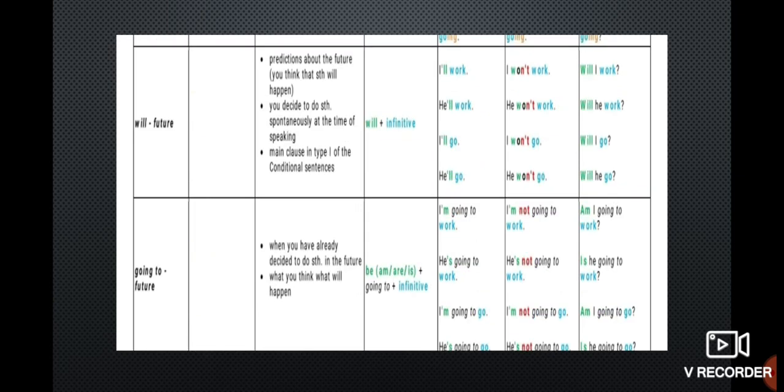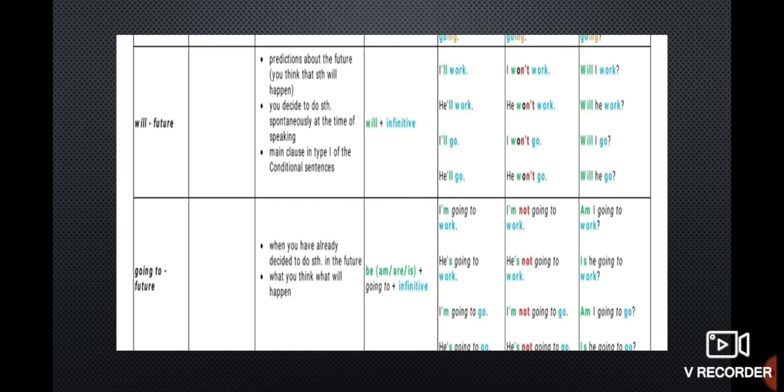Now switch on to future. The future is an action that happens in future time. It is used for predictions about the future, when you think that something will happen, or when you decide to do something spontaneously at the time of speaking.